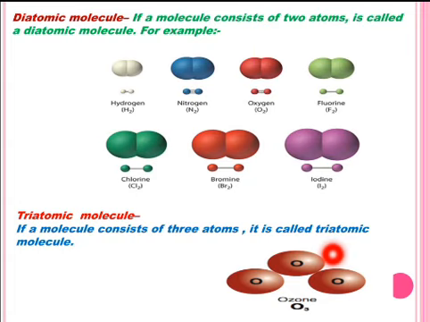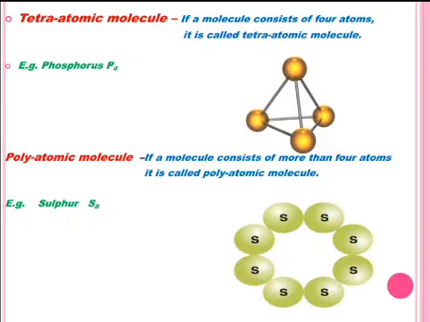Example is ozone, where three atoms of oxygen chemically bonded to form ozone molecule. Its formula is O3. Tetraatomic molecule. Tetra means 4, atomic means atoms. If molecule consists of 4 atoms, then it is called tetraatomic molecule.